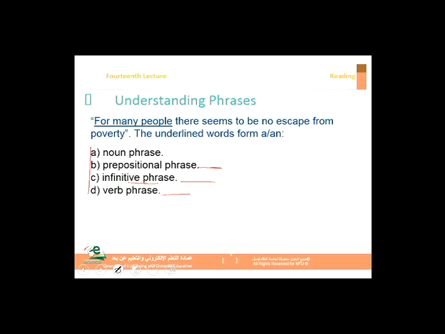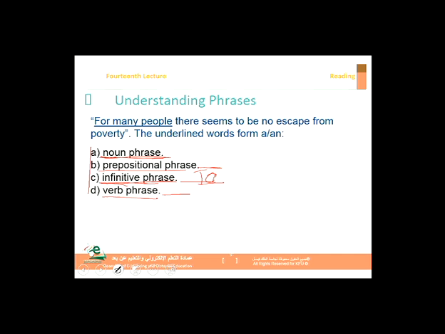Infinitive phrases. Infinitive means to. So, for example, to eat meat, to bring money, to do something. If it starts with to, then it's an infinitive phrase. All right? If it starts with a preposition, it's a prepositional phrase. If it starts with a noun or an adjective, it's a noun phrase. If it's used in place of a noun, it's a noun phrase.